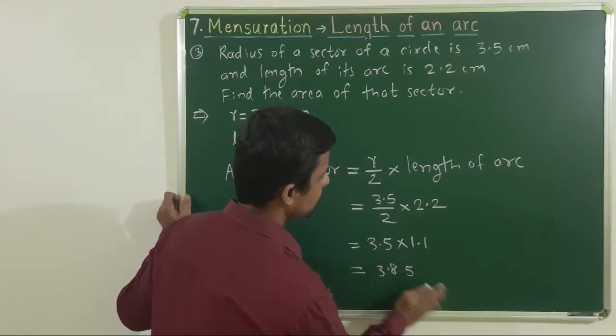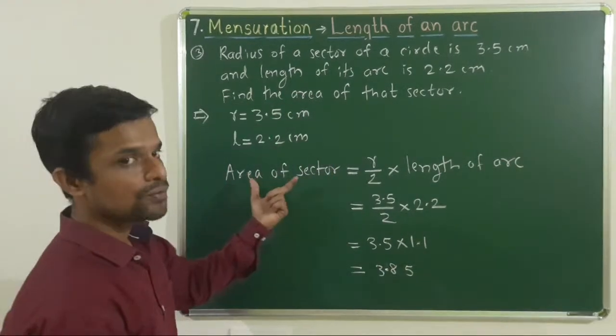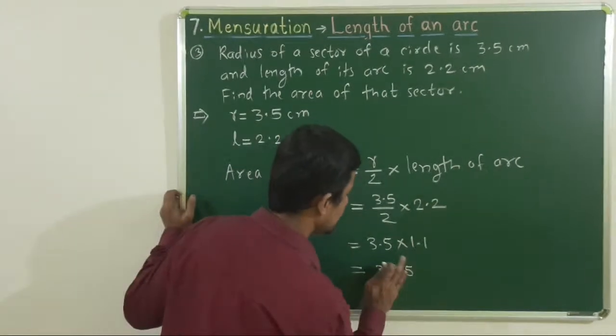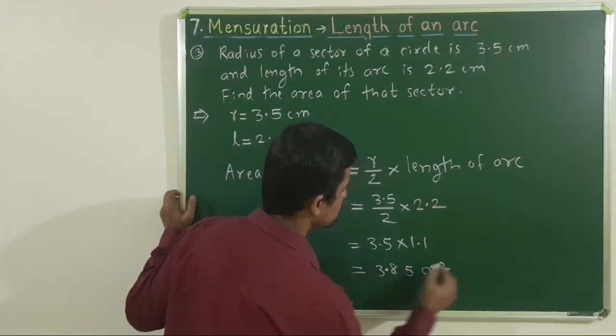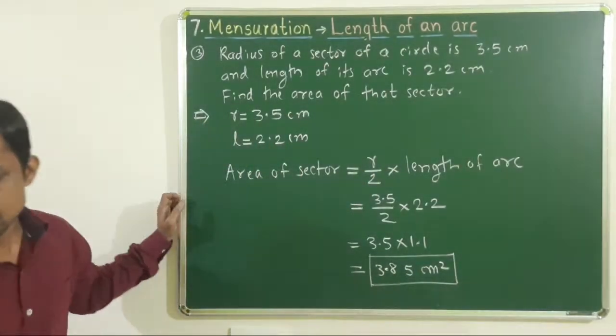It is 3.85. Now here it is area, therefore it is 3.85 centimeters square. Area of that sector is 3.85 centimeter square.